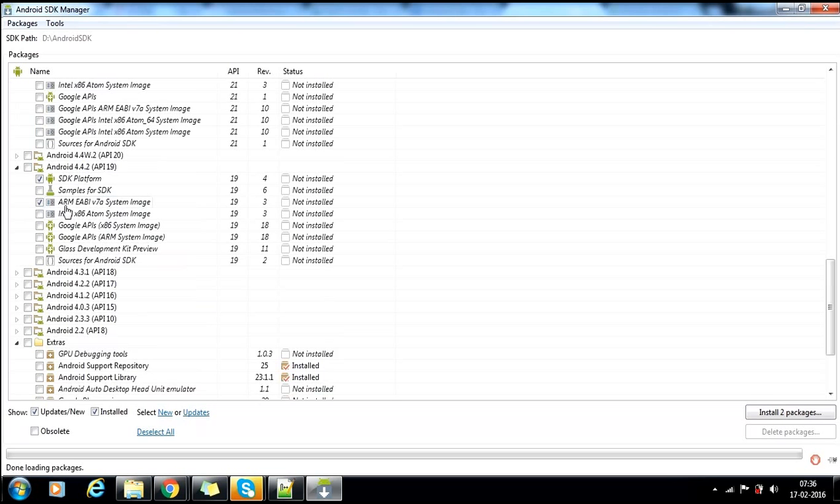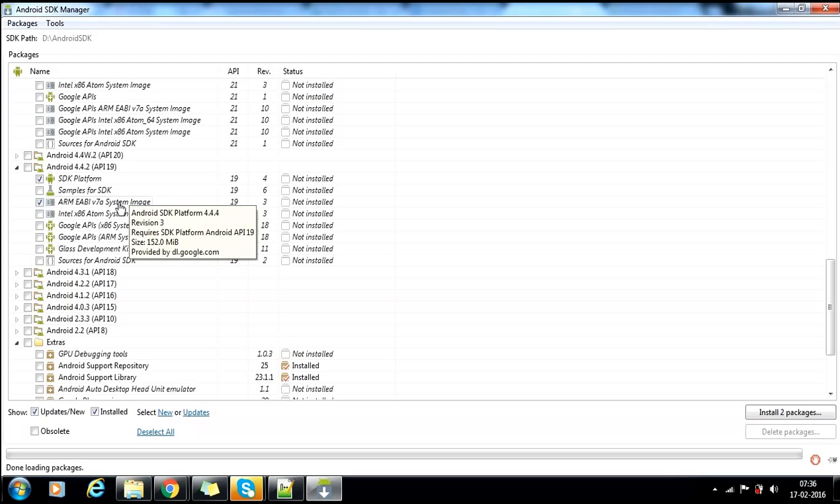You know why we need this one? System image, ARM. We need this for the emulator. If you want to run an emulator perfectly for that API level, then you need that. Don't think too much here: API levels are nothing but the versions of Android.